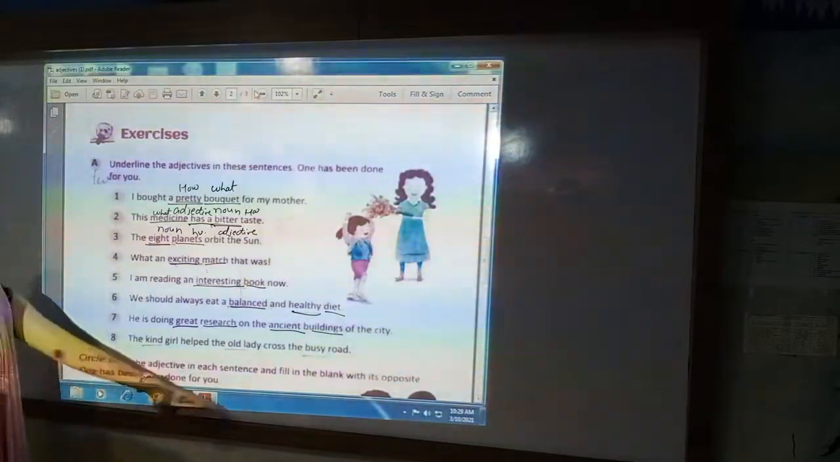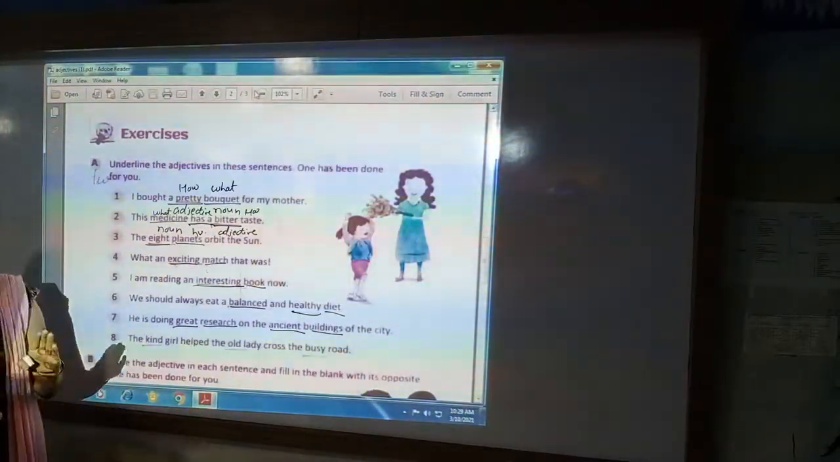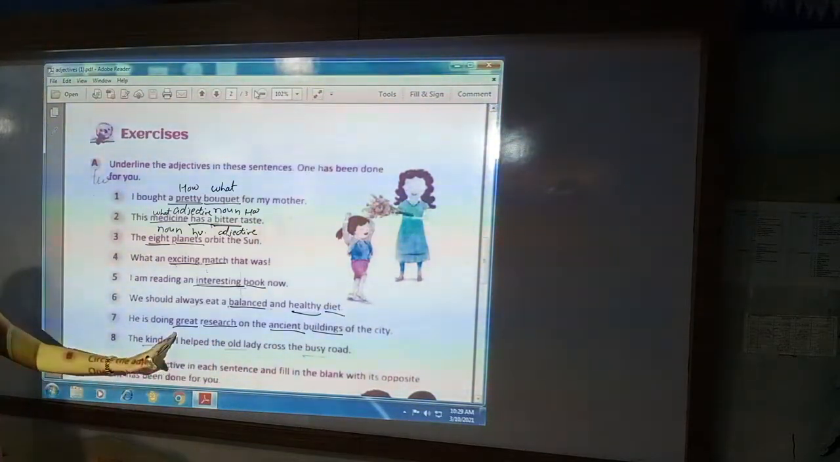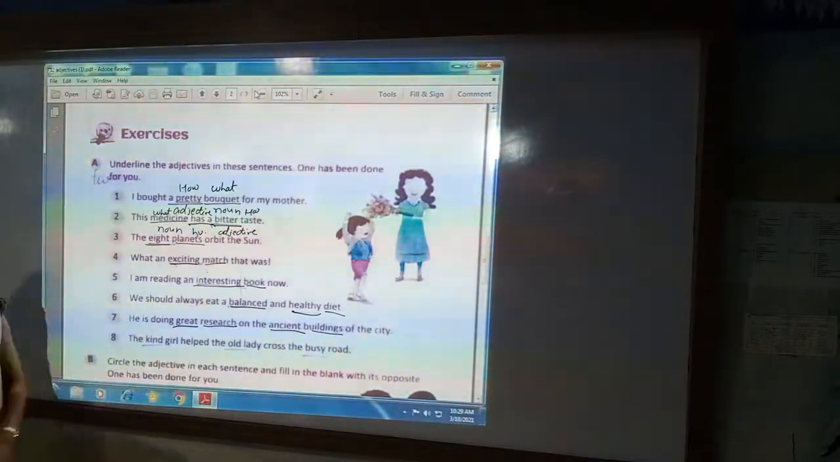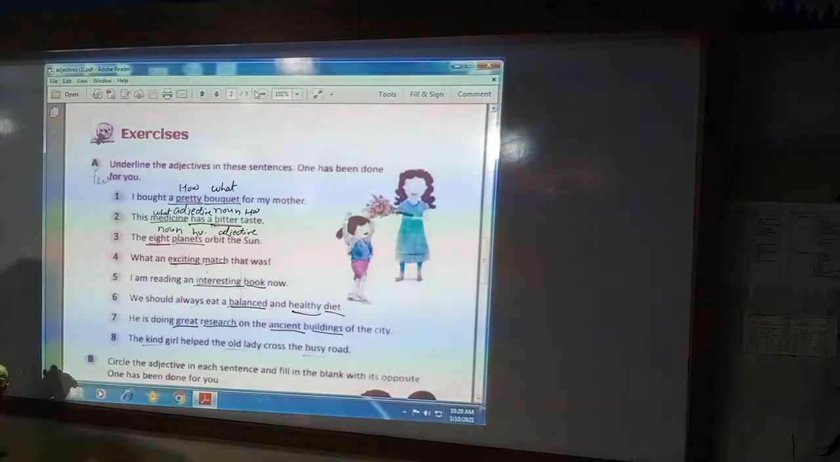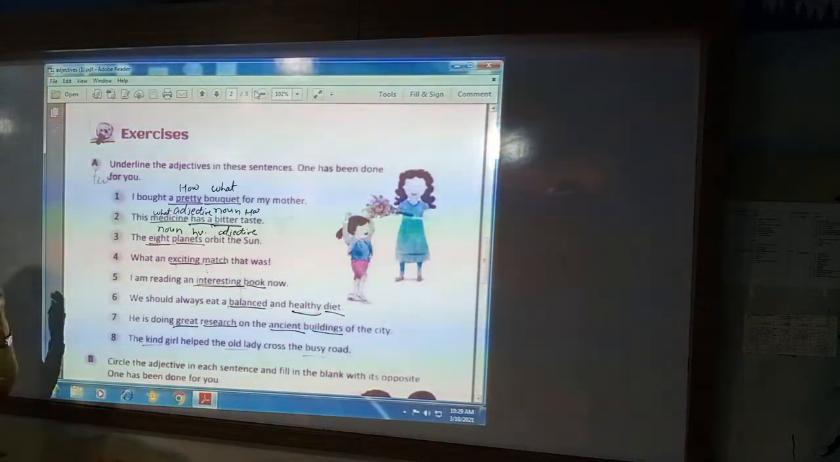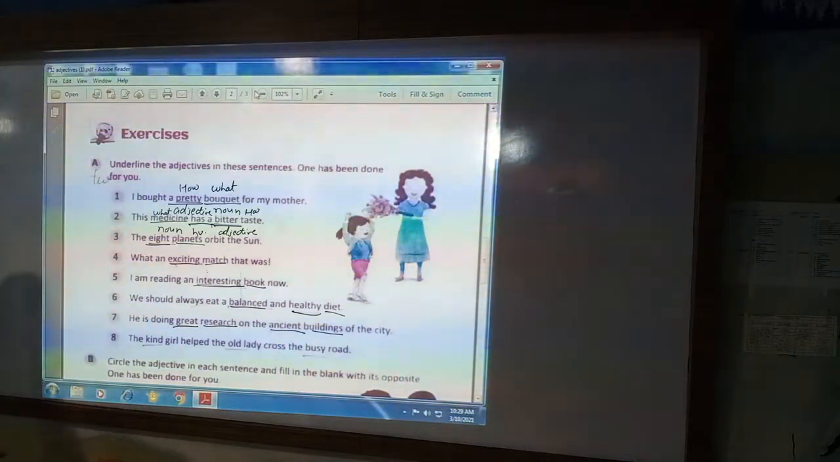So here buildings and research are both nouns, and the adjective of research is great, and the adjective of building is ancient. How is the research? Great. So that is the adjective of research. And how is the building? That is ancient, purani hai. So that is the describing word of building, or adjective of building.